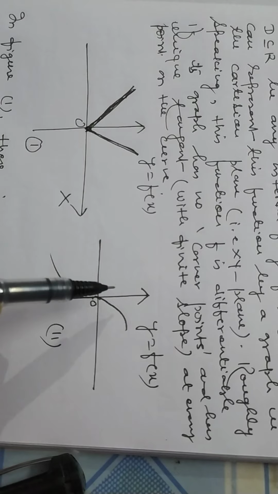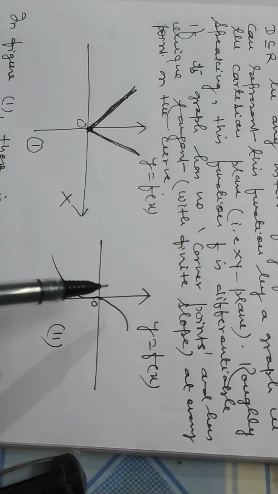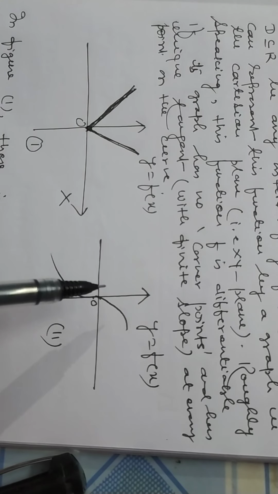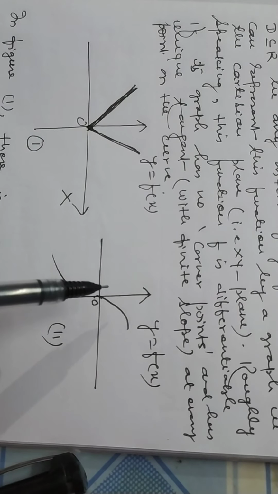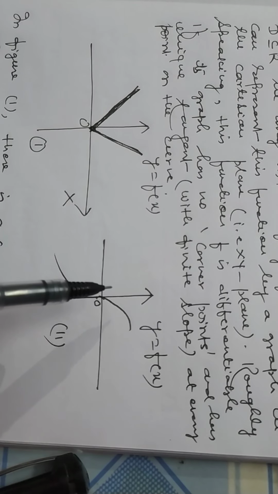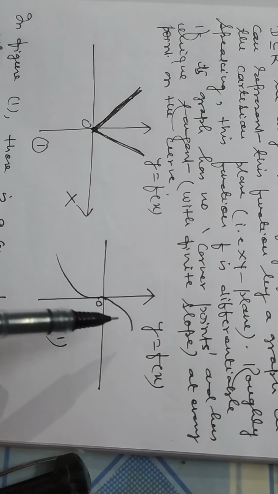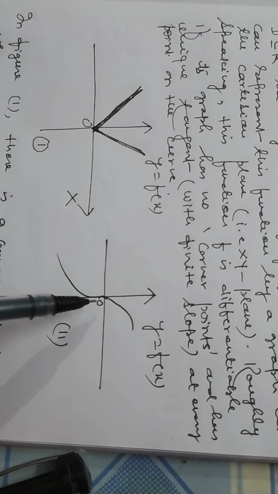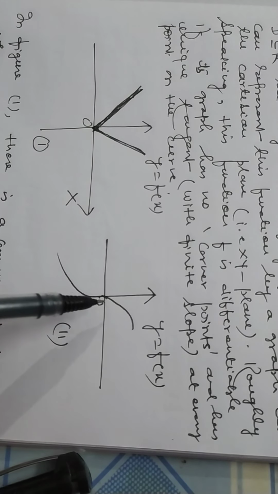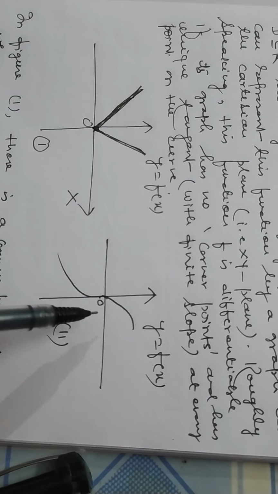So how will you decide from the graph of the function whether it is differentiable or not? Multiple-type questions will be asked on this concept. If a graph has a corner, then it is not differentiable. And if a graph has a tangent but its slope is not finite, then it is also not differentiable.